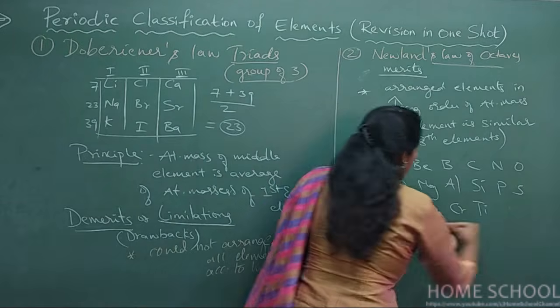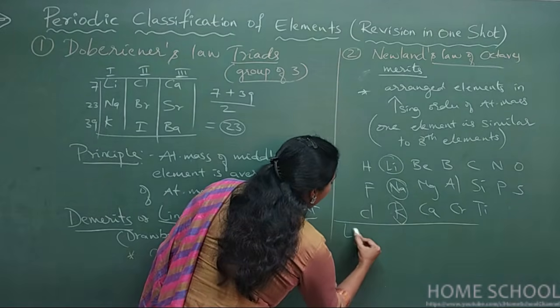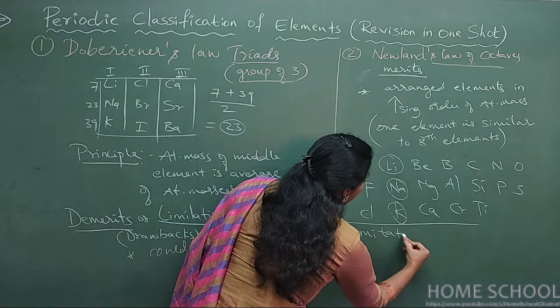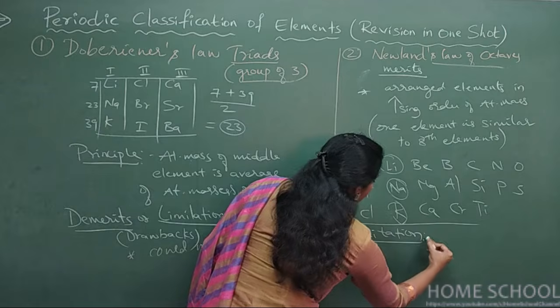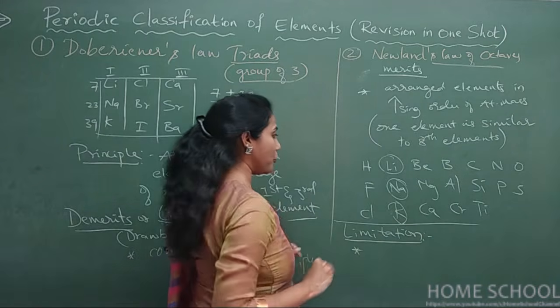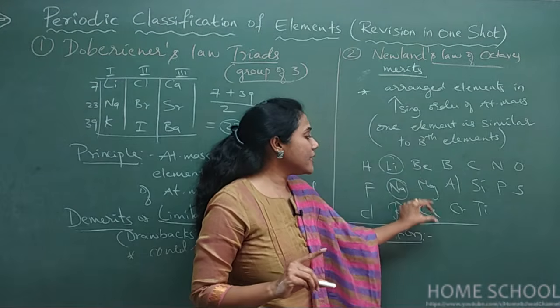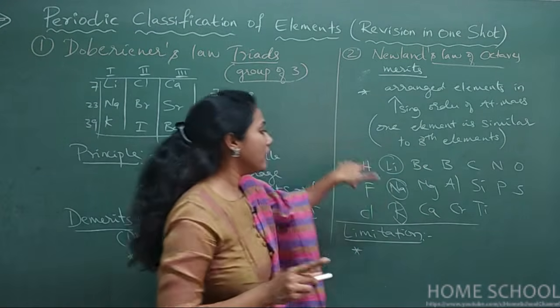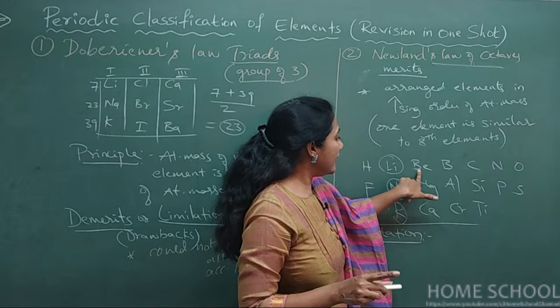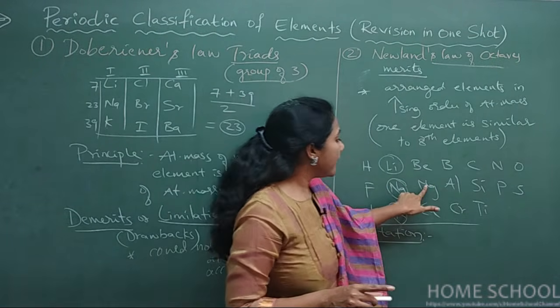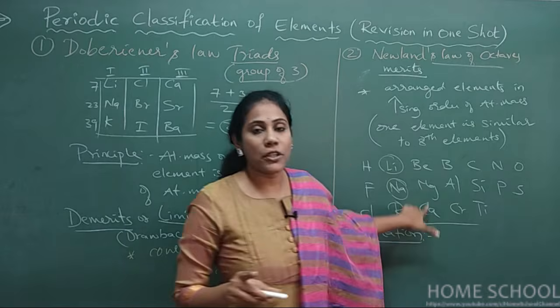But there are so many drawbacks or limitations even in his periodic table. The first limitation that I am going to mention: he said every first element is similar to its eighth element. You see here, beryllium, its eighth element is magnesium. Both are similar. For magnesium, the eighth element is calcium.